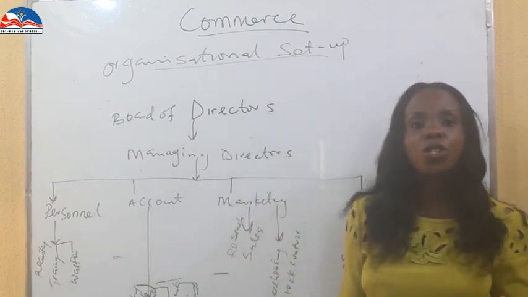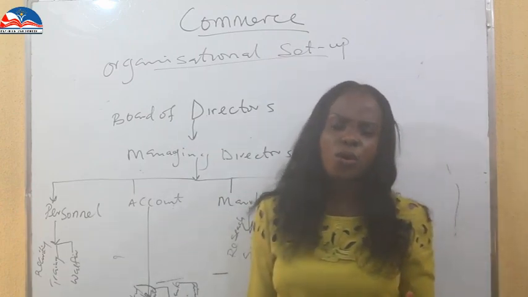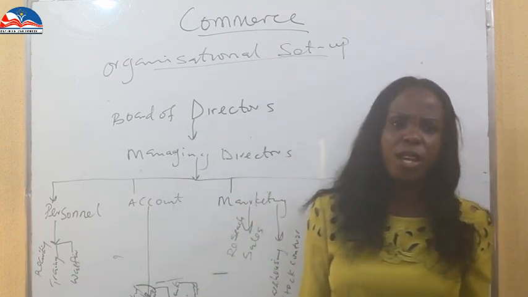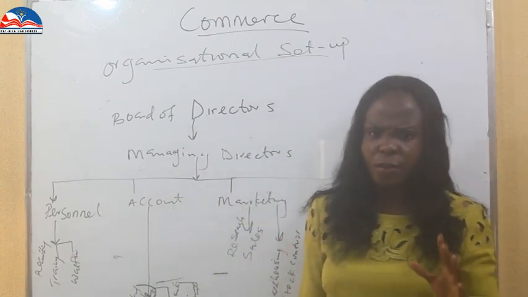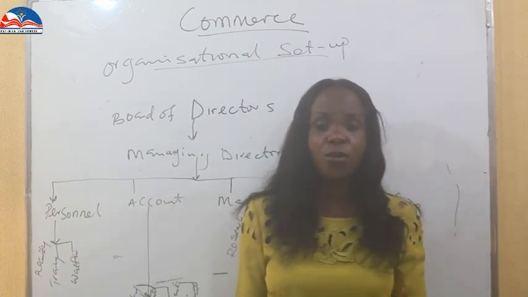If an organization is not well set up, the goals and objectives of the organization will not be achieved. And once they are not achieved, the business will suffer.